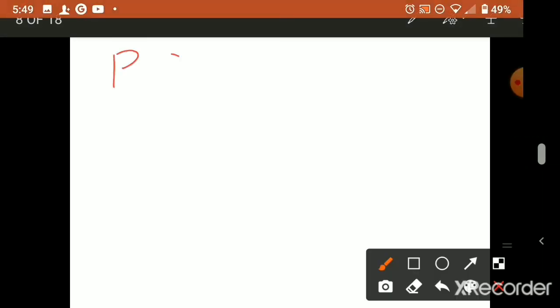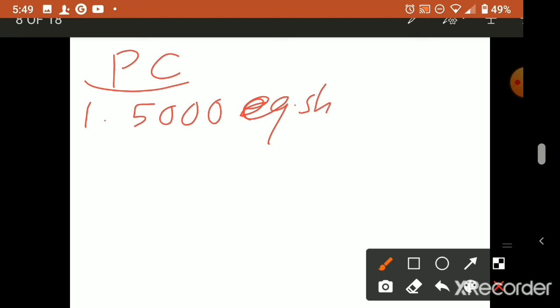How to calculate it? First case: 5,000 equity shares at rupees 13, how 13? 10 plus 3. That is equal to how much? 5,000 into 13, sorry, 65,000 will come.